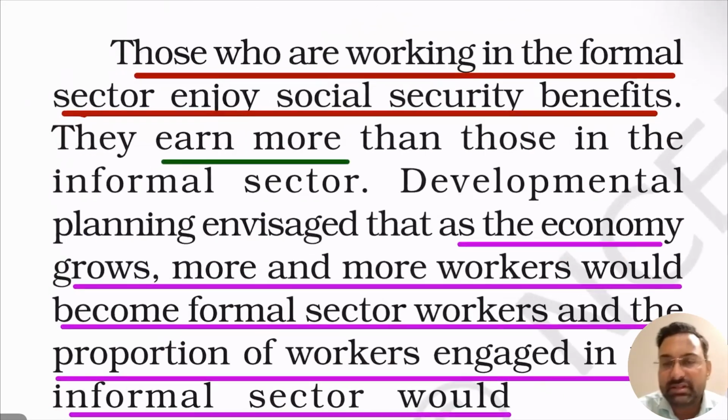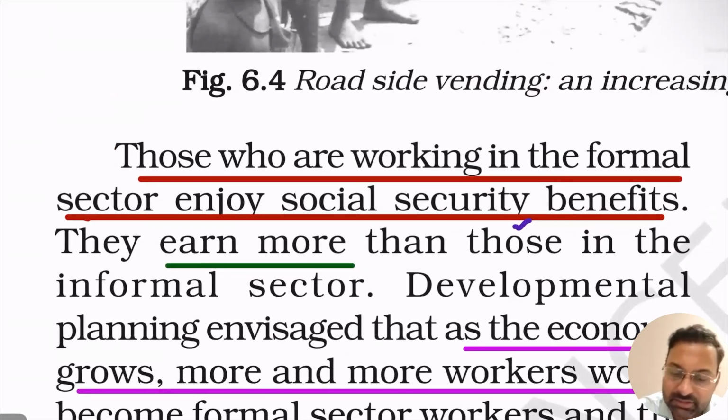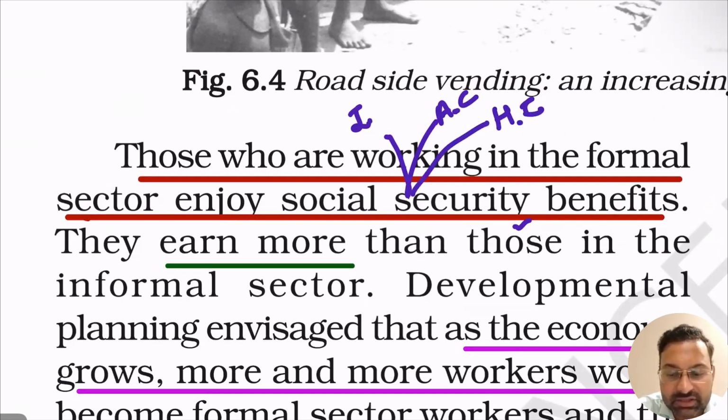But the major difference between them is also about the social security benefits. Those people who are working for the formal sector, for the government, get social security benefits. By social security benefits, I mean that they will be provided some insurance, some accident covers, some health insurance, etc., right?